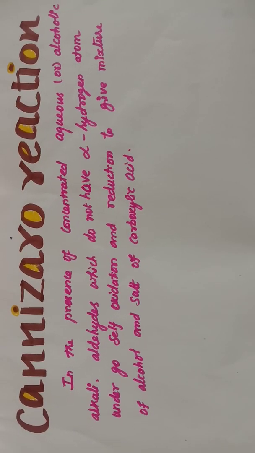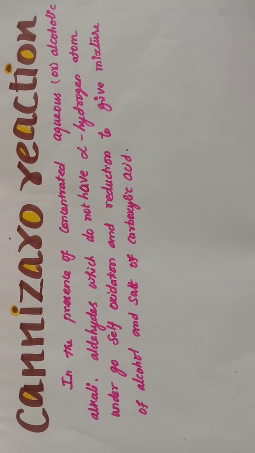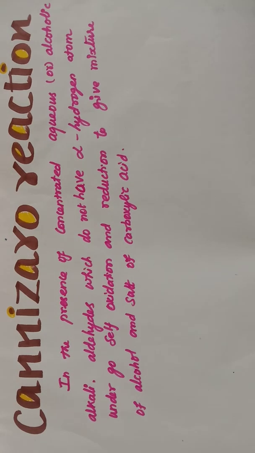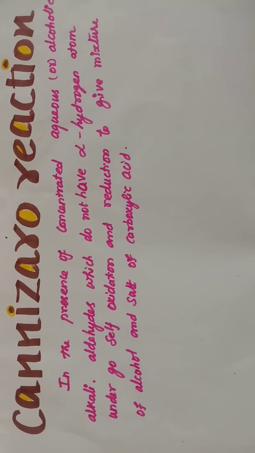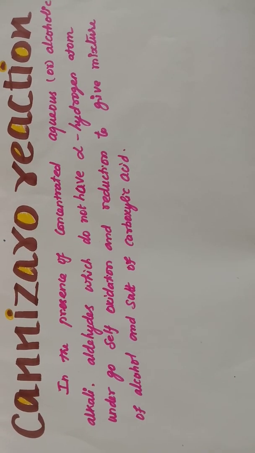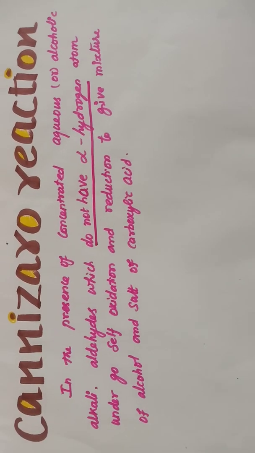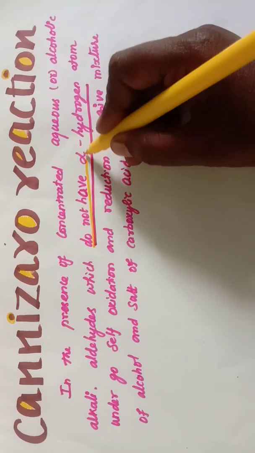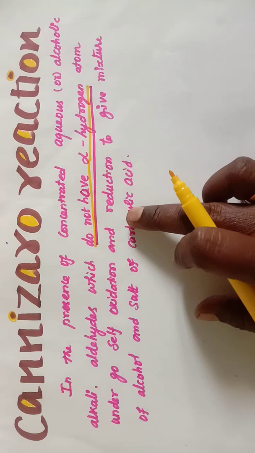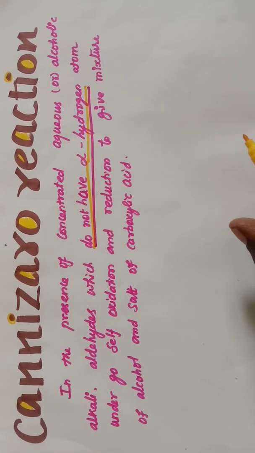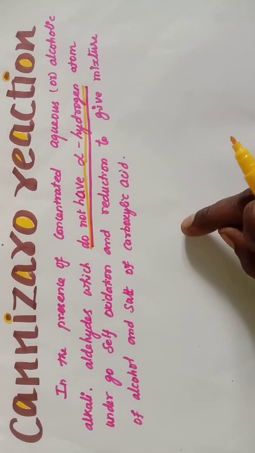Next one is an important named reaction, that is the Cannizzaro reaction. Cannizzaro reaction is a best example of disproportionation reaction. In the presence of concentrated aqueous or alcoholic alkali, aldehydes which do not have alpha hydrogen undergo self-oxidation and reduction to give a mixture of alcohol and salt of carboxylic acid. So this is known as Cannizzaro reaction.